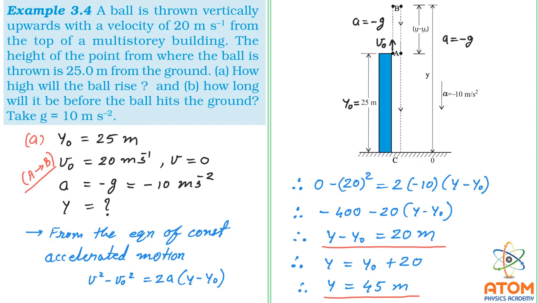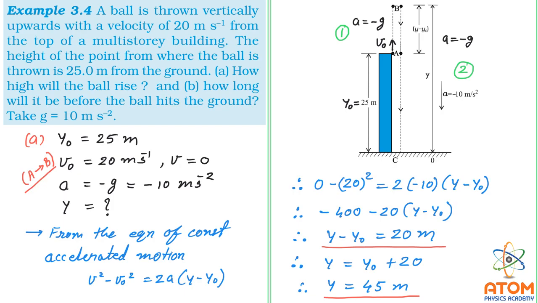Now let us find the answer of B, that is how long it will be before the ball hits the ground. For that we have to divide this motion into two parts. The motion from A to B is, let us say, the first motion, and the motion from B to C is the second motion.